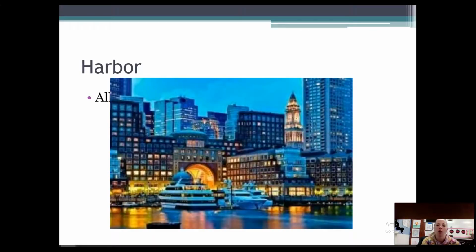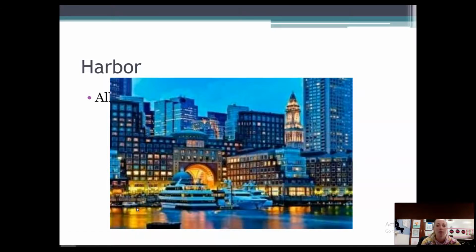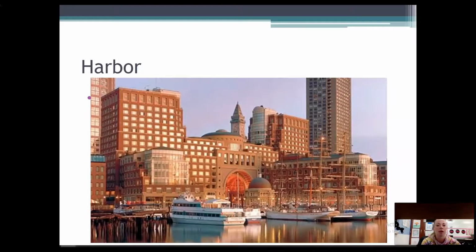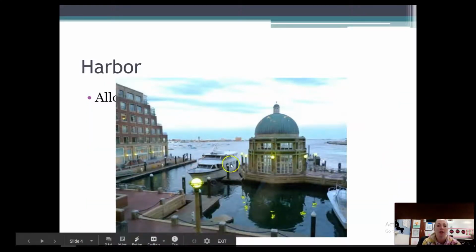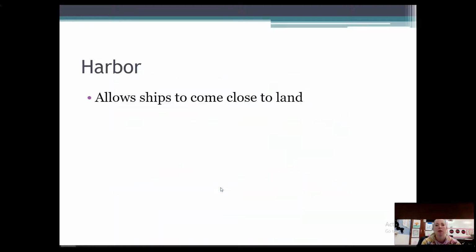This is a picture of the inner harbor in Baltimore. Notice that there's two or three boats already parked at the harbor. So you could ride on a ferry, which is a boat that carries people, into the harbor. Also, ships can bring things like bicycles or cars to the harbor as well. This is a picture of that same harbor that you saw, but during the day. This is a close-up part of the harbor, so you can see just how close that ship can get to land. So again, a harbor is a place where boats can come close to land.